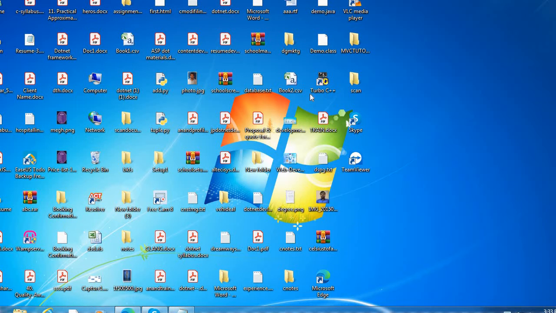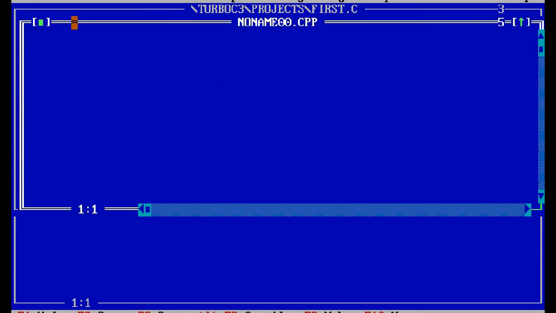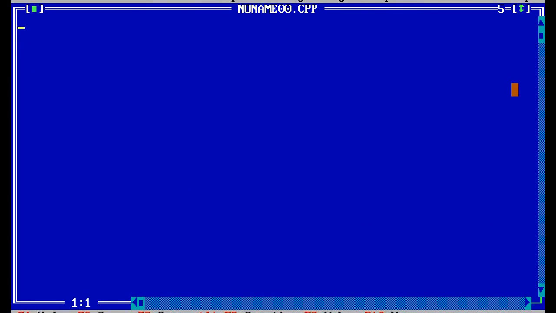So I'm opening this Turbo C++. I'll take a file name, and in this I'm going to write a simple example of a C program. So hash include stdio.h,